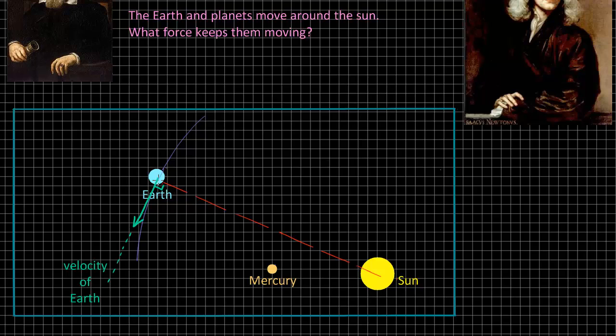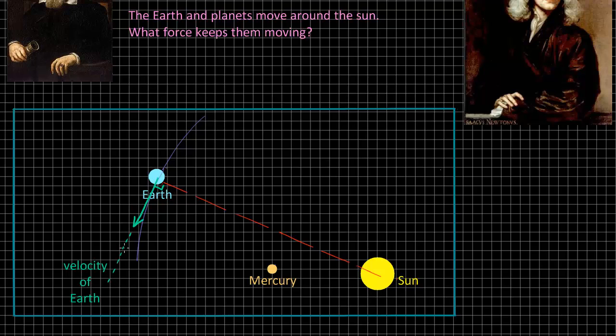That's according to Newton's first law, the law that was invented by Galileo from his observations about rolling balls down inclines, that objects keep moving unless they're acted on by a force to do something else. Now, what we have here is the Earth moving in this direction. At this particular instant, it's moving in this direction. And so if the gravitational pull of the Sun was to cease at that point, the Earth would continue to move along this green line.